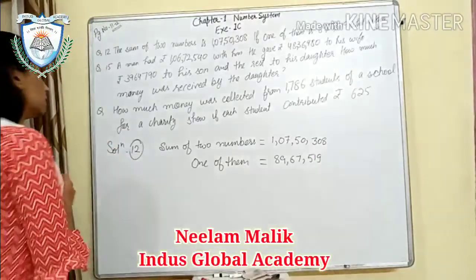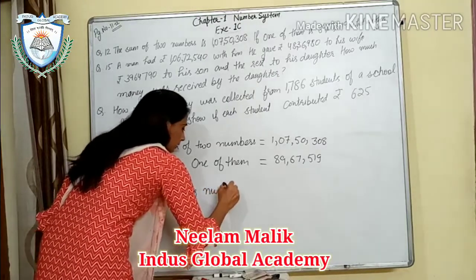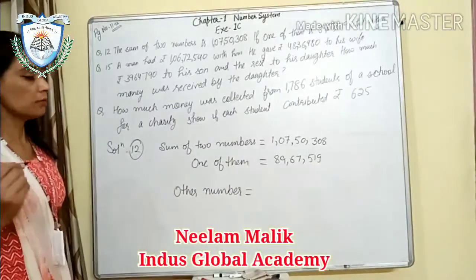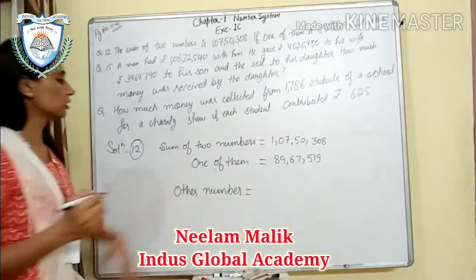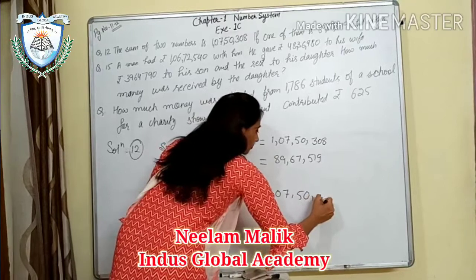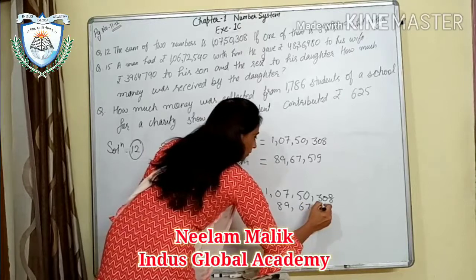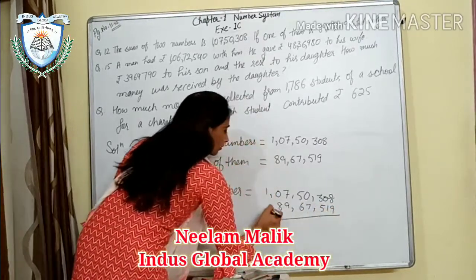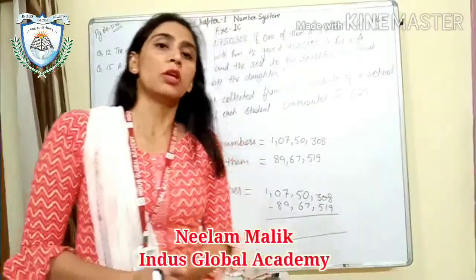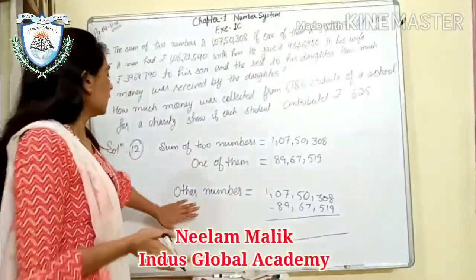So our other number will be: other number is equal to sum of both minus first number. Here 89 lakh 67,519. Since the sum of two numbers is given and one number is also given, how do we find the second number? You will subtract the first number from the sum, and you will get your other number.